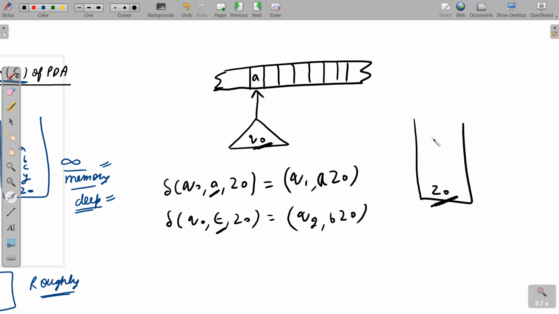So now this PDA has a choice. That means it can behave like an immature kid or it can behave like a mature person. If it behaves like a mature person, then this will be the move, and if it behaves like a kid, then this will be the move. Now I think you have got the idea why we have a choice here.